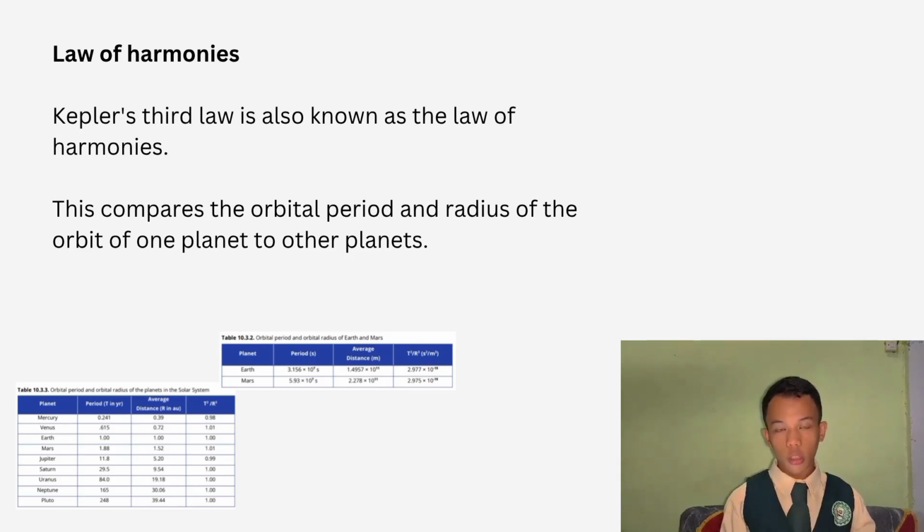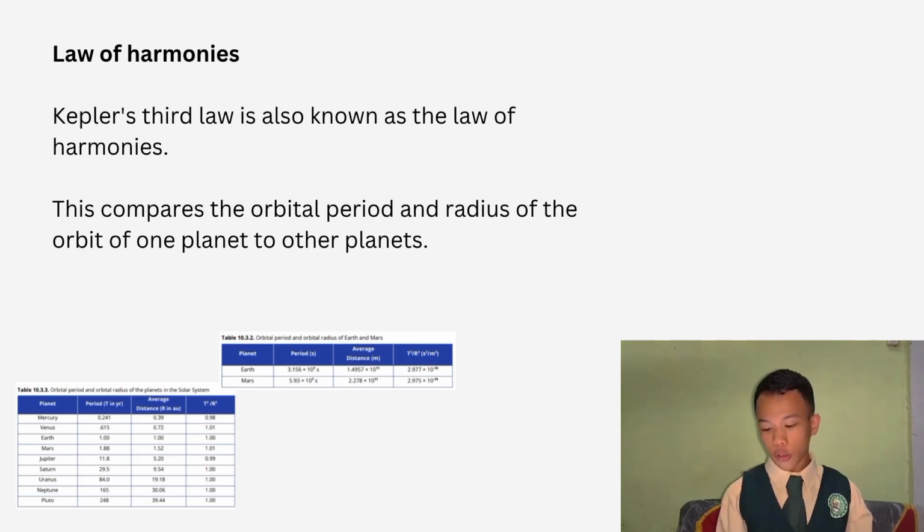And the average distance for Earth is 1.4957 times 10 raised to 11 m, and for Mars is 2.278 times 10 raised to 11 m. This means Mars is farther away from the Sun than Earth.